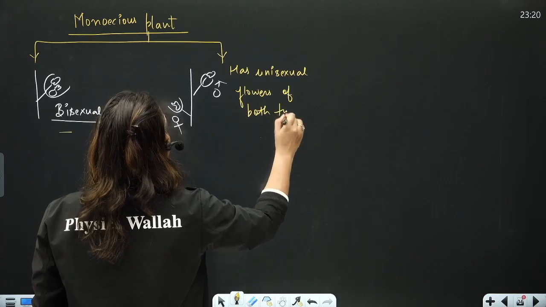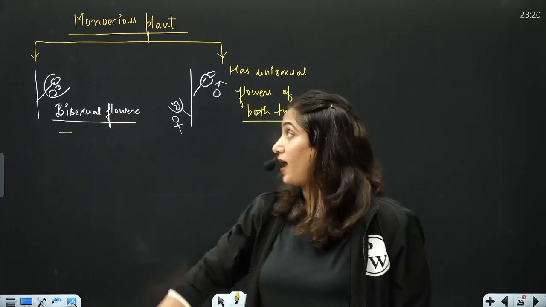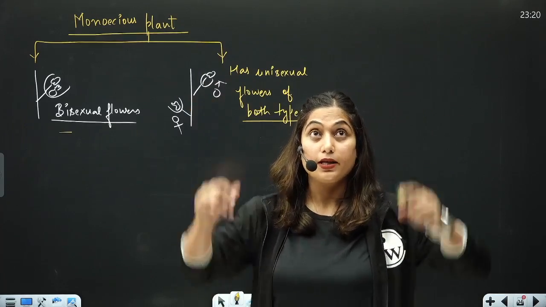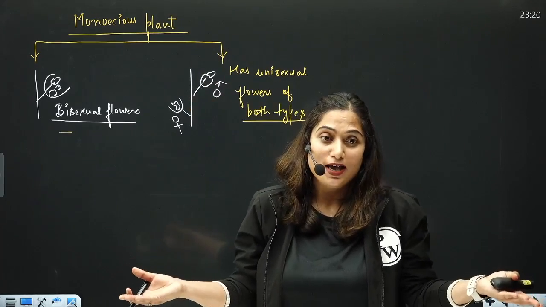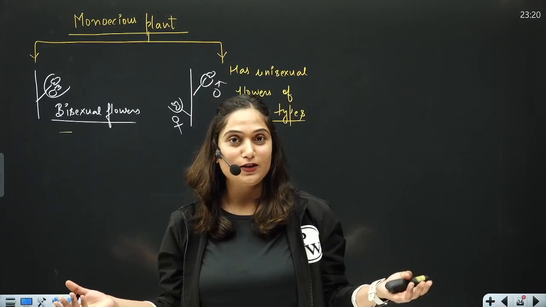This question often comes. If a plant has bisexual flowers, right, all the flowers are bisexual on the plant, then the whole plant will also be bisexual, because on the whole plant, the reproductive